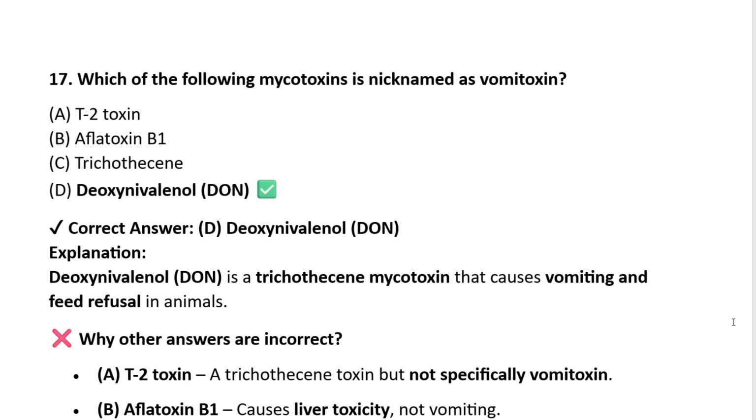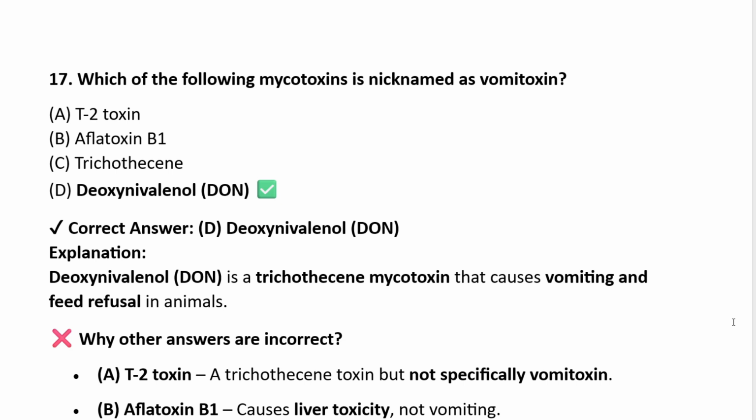Question 17. Which of the following mycotoxins is nicknamed as vomitoxin? T2 toxin, aflatoxin B1, trichothecin, deoxynivalenol, DON. The correct answer is DON. DON is a trichothecene mycotoxin that causes vomiting and feed refusal in animals.